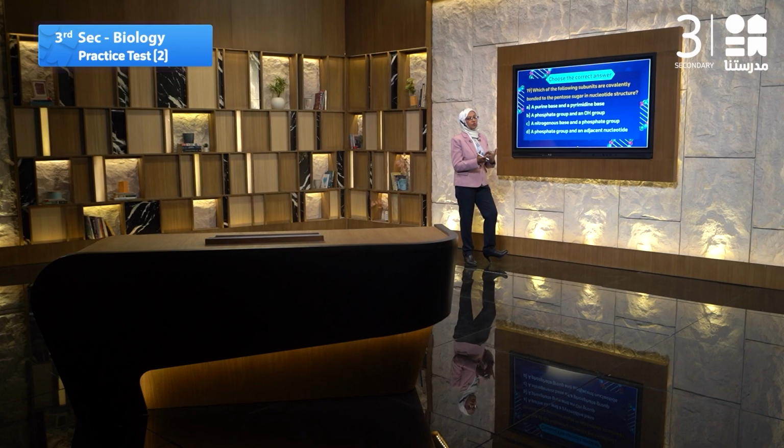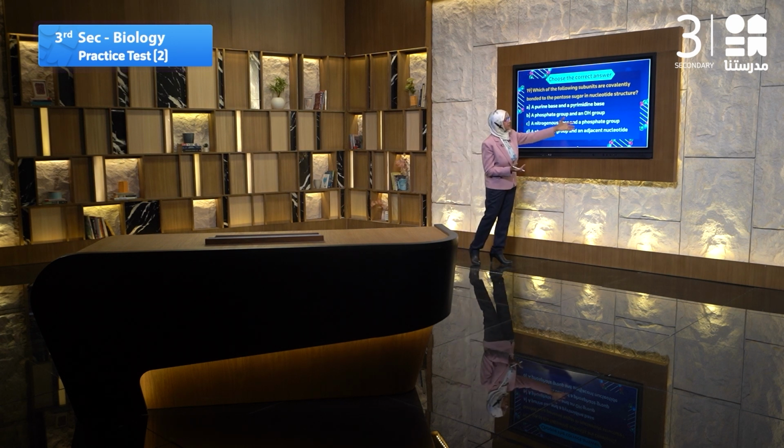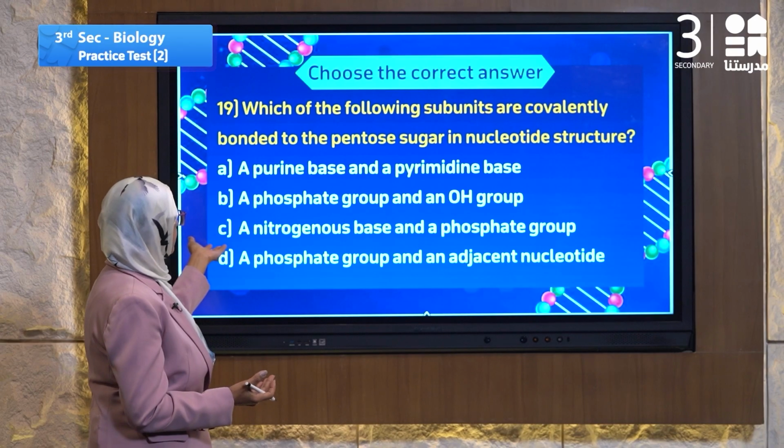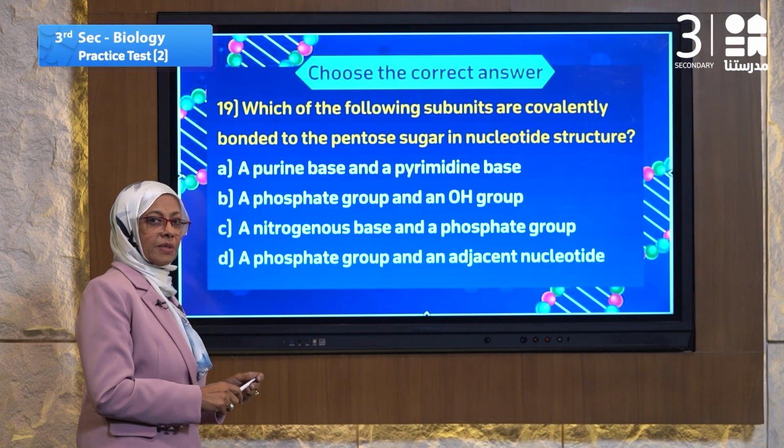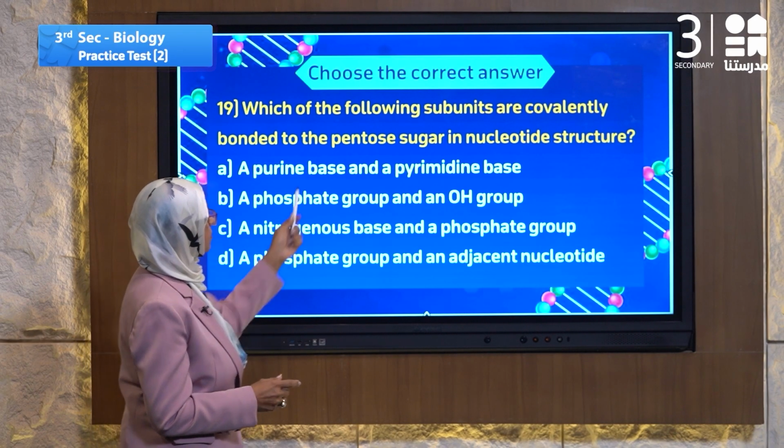Pentose sugar is a sugar found in the genetic material. Pentose sugar means it has 5 carbon atoms. So we speak about purine base and pyrimidine base. Base means nitrogenous base, not in pentose sugar.